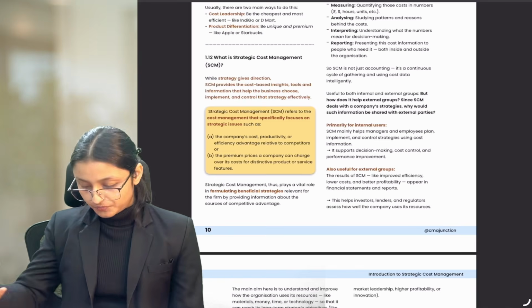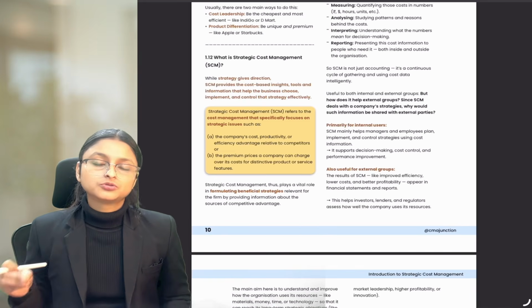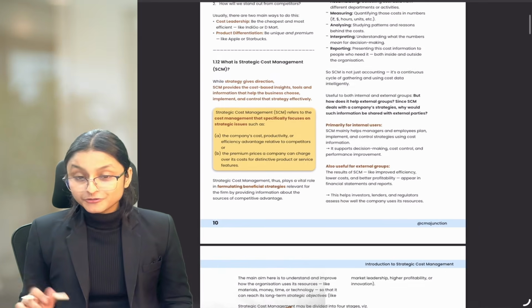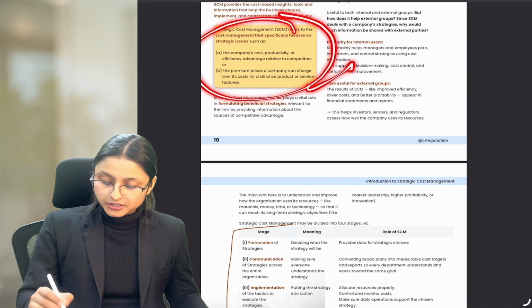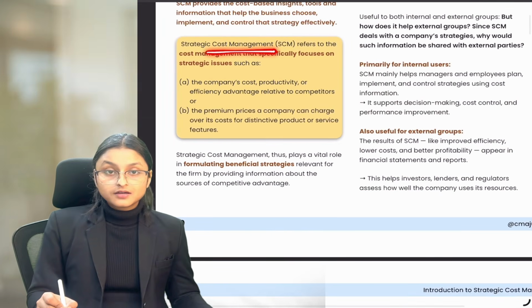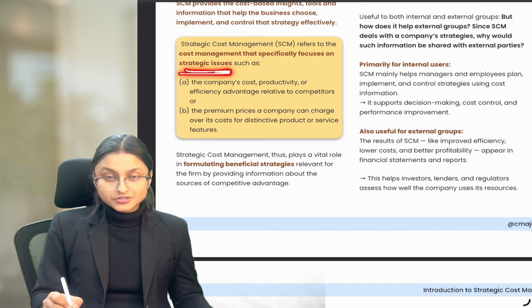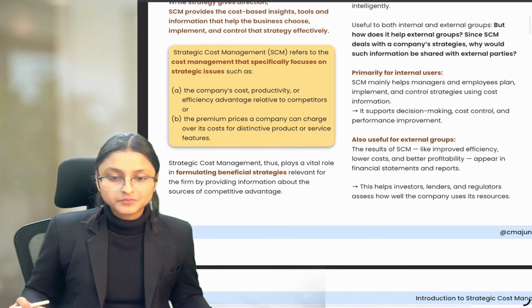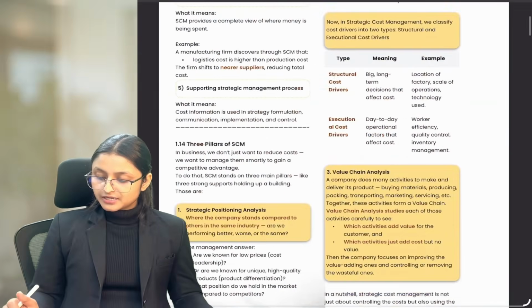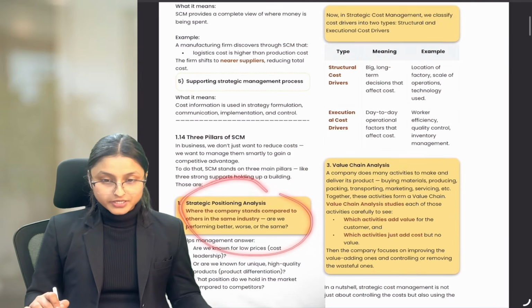If you want to go deeper, you can refer to the book. The book contains every concept which we are going to study in class. If you notice, the book has boxes which cover all the important points, like the SCM definition which we have understood, that it specifically focuses on strategic issues. First one is related to cost and the second one is premium prices, right? Similarly, you will find different boxes here. All the boxes contain all the important points.